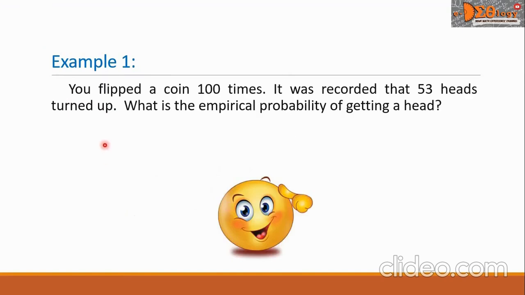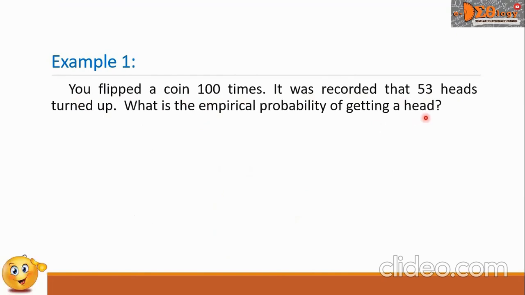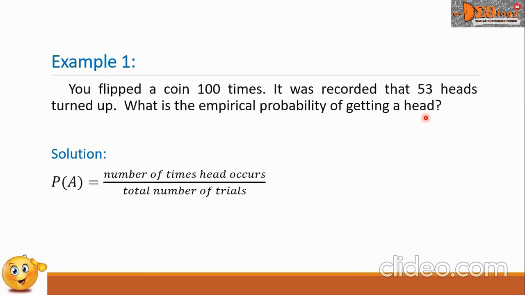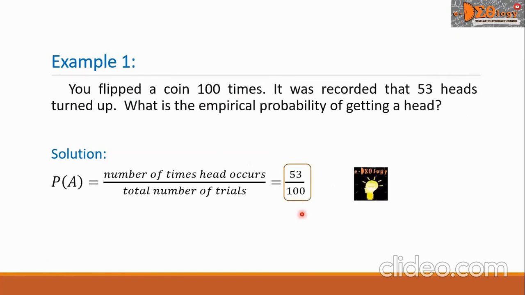Let us see example 1. You flipped a coin 100 times. It was recorded that 53 heads turned up. What is the empirical probability of getting a head? For our solution, let us write our formula. P of A equals the number of times a head occurs over the total number of trials. So our answer is 53 over 100. This is the final answer.